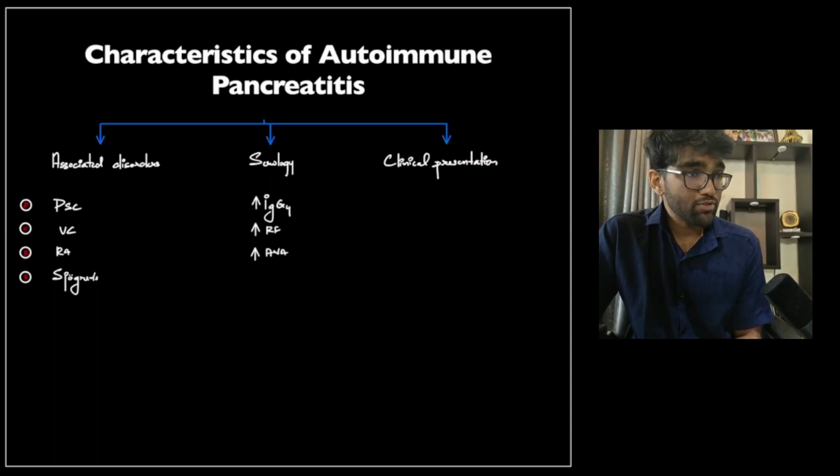Second thing is, naturally, because it is associated with autoimmune diseases, there is an increase in ANA titers and there is an increase in RF. But now we know that type 1 is also associated with increase in IgG4 antibody serum titers.